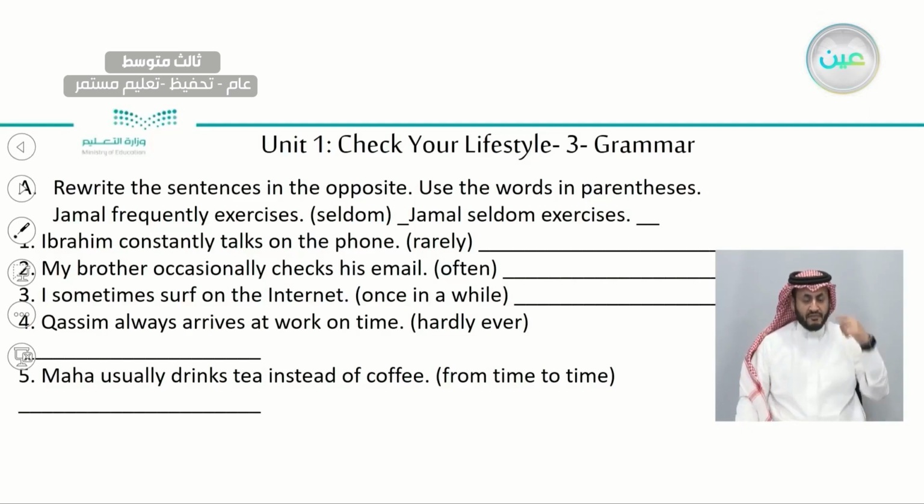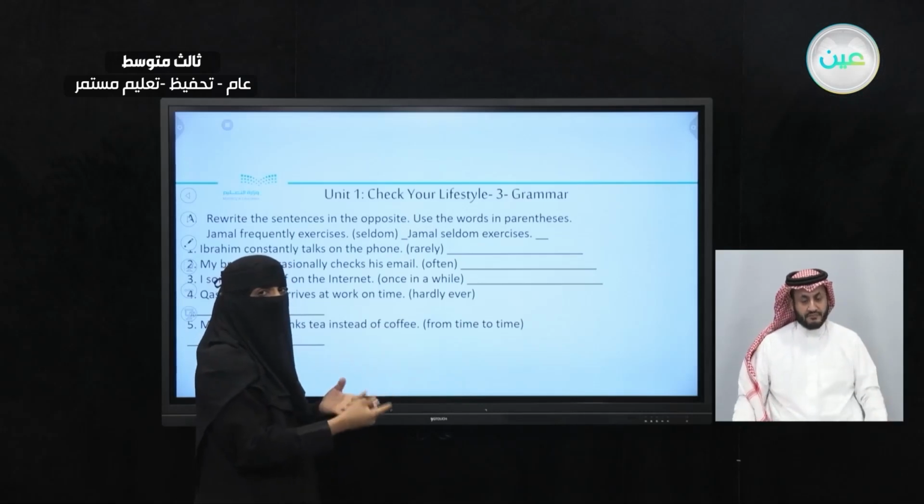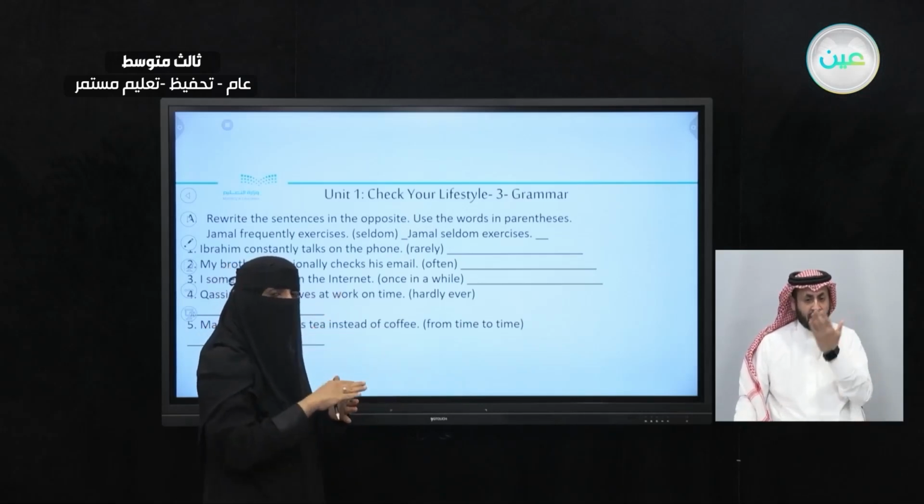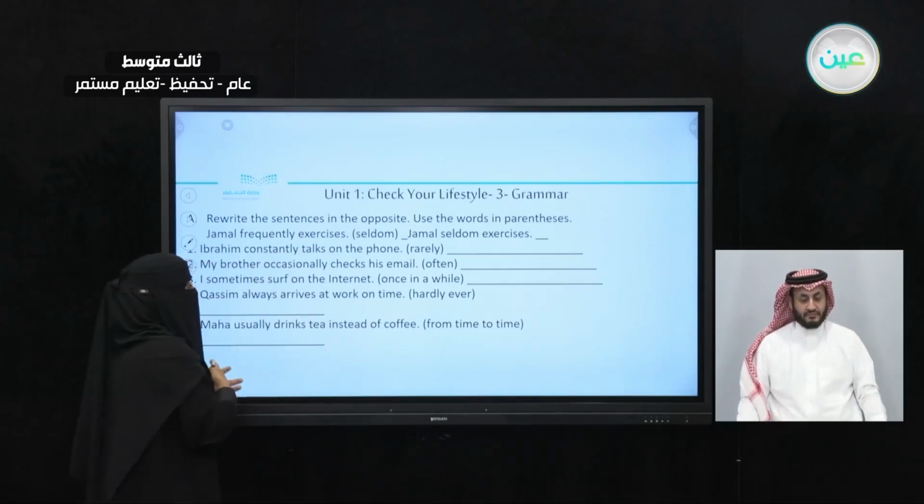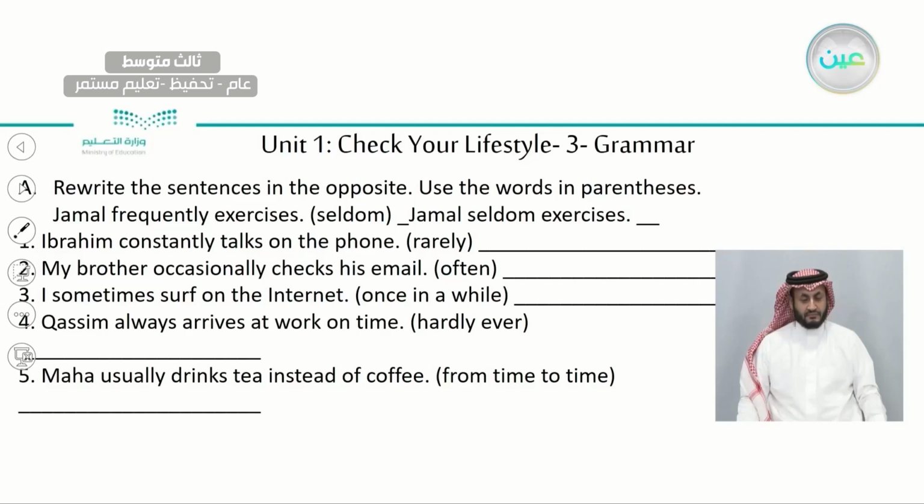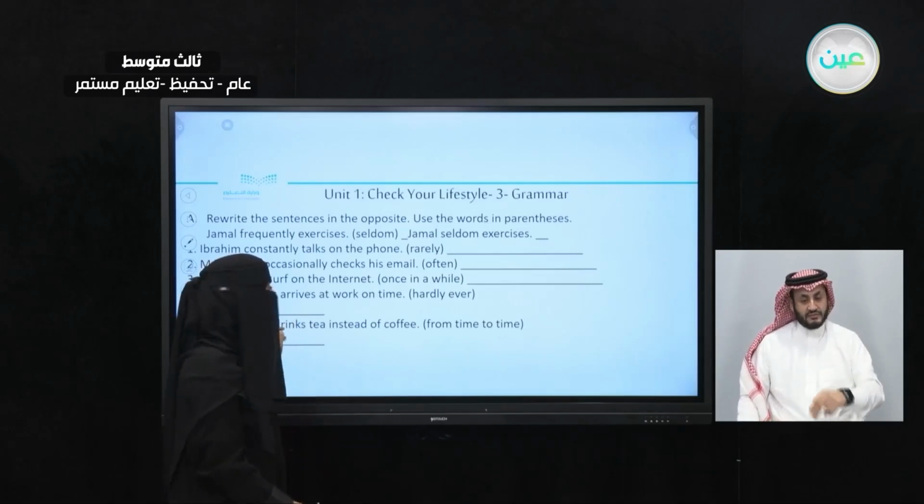Let's think about 4. Where is the adverb of frequency? Always. Excellent. Maha usually drinks tea. Great. Usually. So we highlight it. Then you have to use these words in parentheses and put it in its place. Remember, sometimes we put it at the end of the sentence. Recall, look at which ones you can put at the end. You cannot put it in the middle of the sentence, okay? When you answer this question, pause the video and do it on your own. After that, turn it on so we can see the answers together.